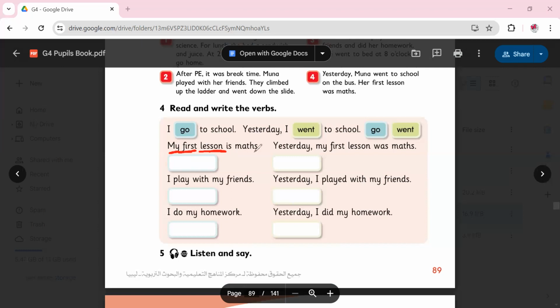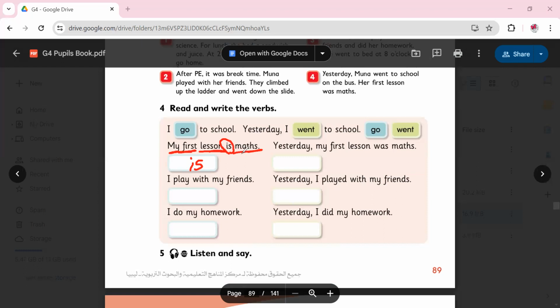What about maths, a subject, name of subject, maths, Arabic, English, math? Are these verbs? No. So the verb is "is". So here you write is. This is the verb. What does it mean, is, in Arabic? Is means يكون. Verb to be, فعل الكينونة. So my first lesson is math, يكون رياضيات. Is, يكون, okay?